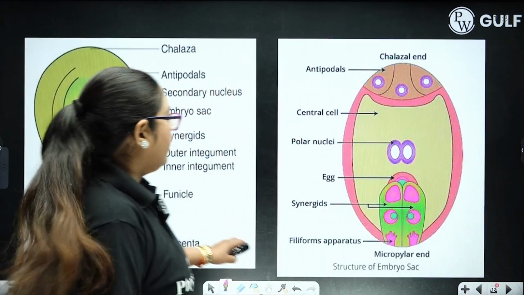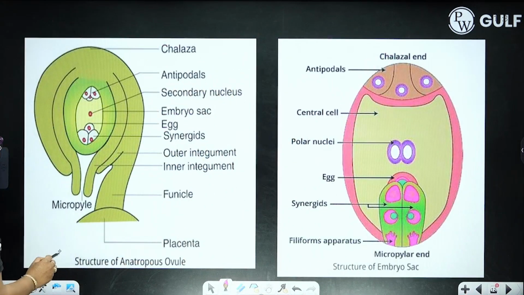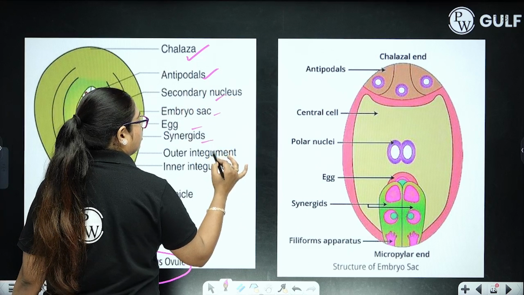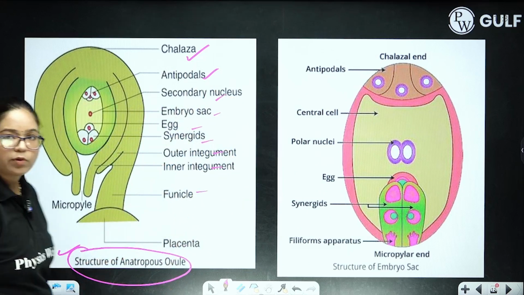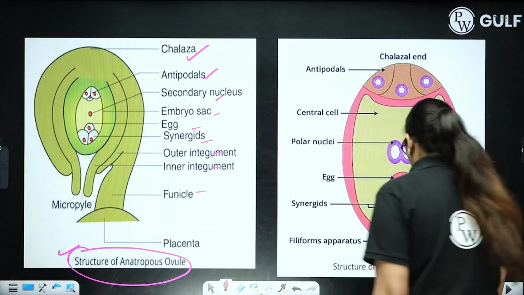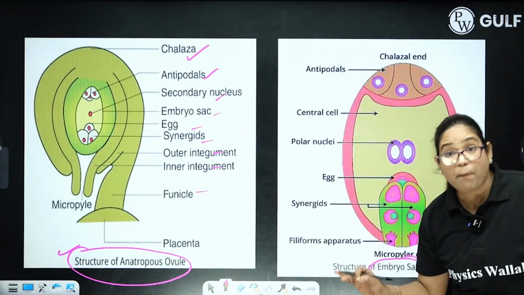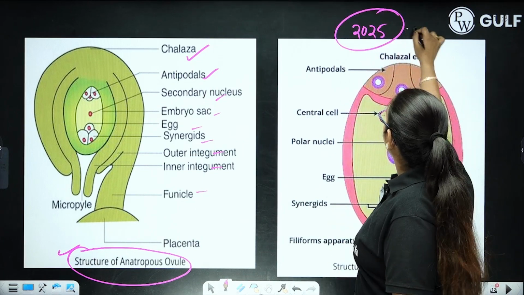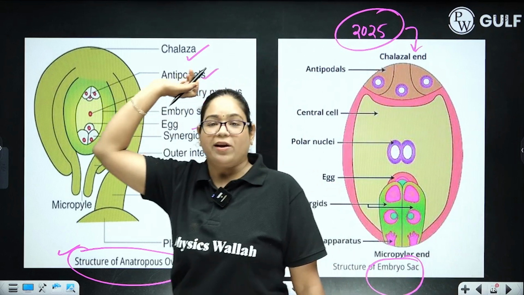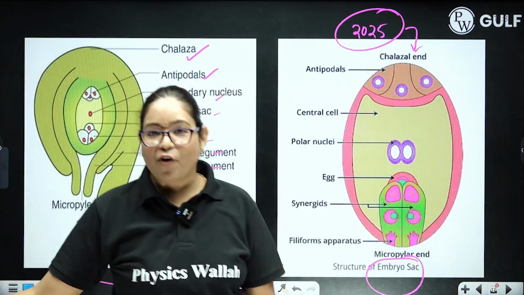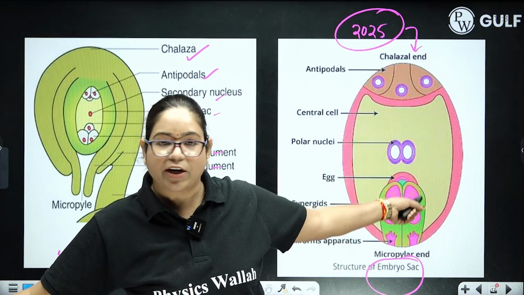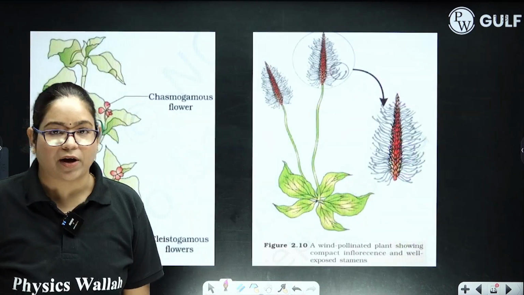Okay. Next diagram, again the anatropous ovule. As I told you, the anatropous ovule is very important. You have to label all the components of this anatropous ovule. This is the diagram of the embryo sac. There is a possibility of a question in 2025 from this topic. Why? Because in 2024 the question came from the male gametophyte. So this year you may get the question from the female gametophyte.